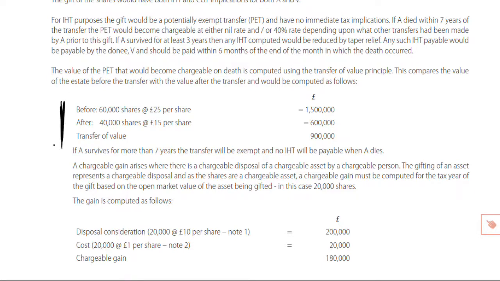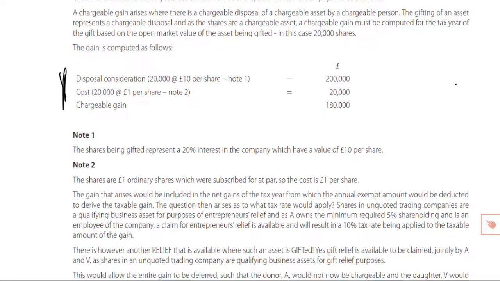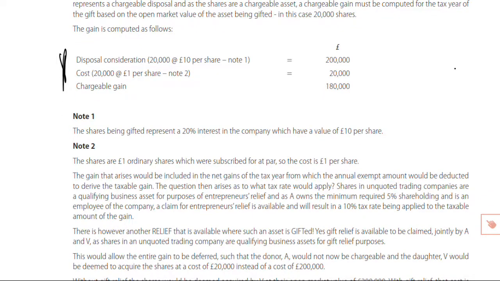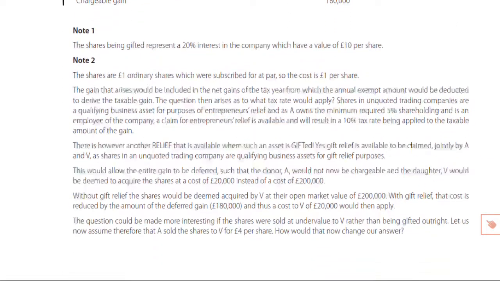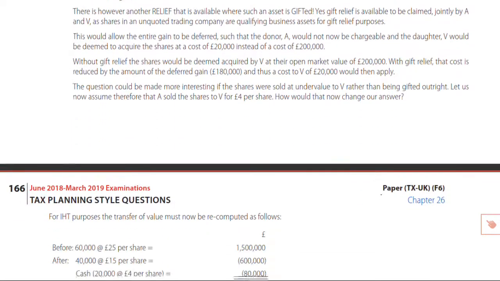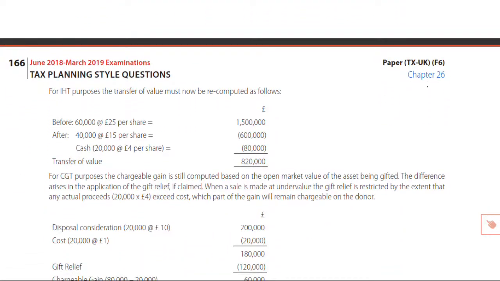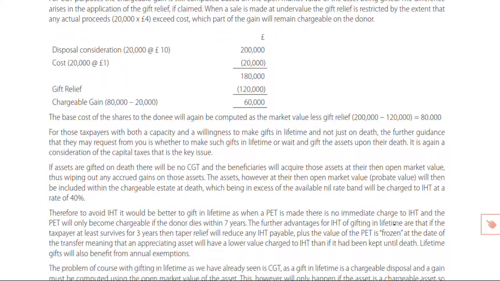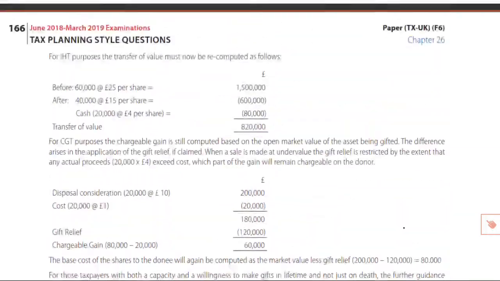That's the IHT bit you'll read through here. This is the CGT bit. And this goes into more detail about the points that I've just been discussing. So have a little read through of these particular notes and the example there, please, all the way through, and that will take you down to the end of this particular chapter.